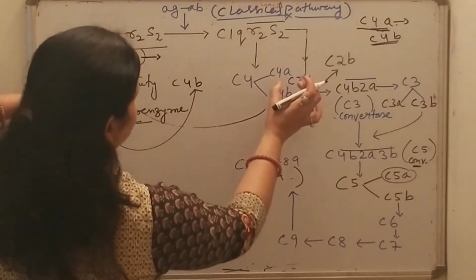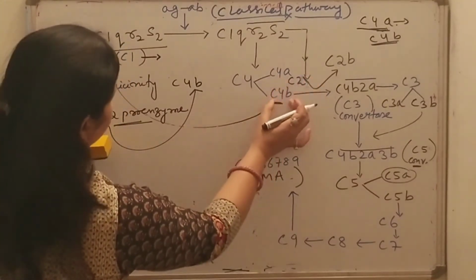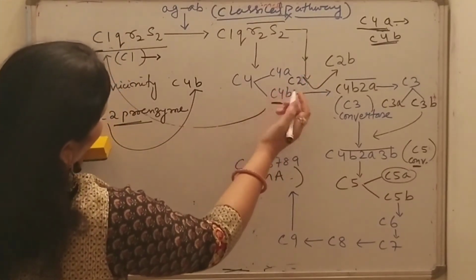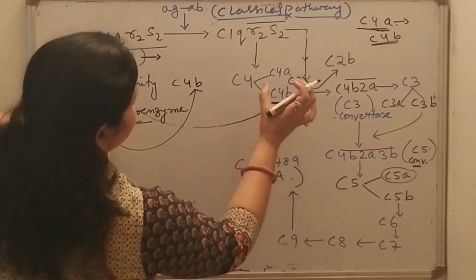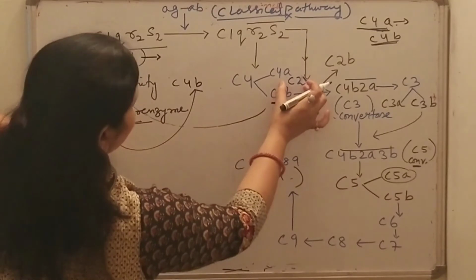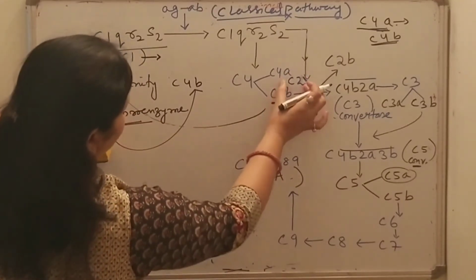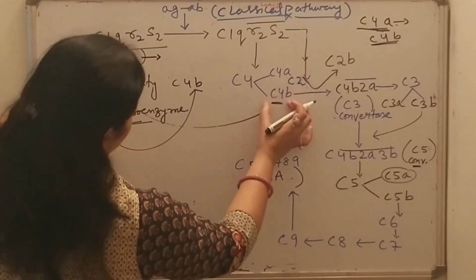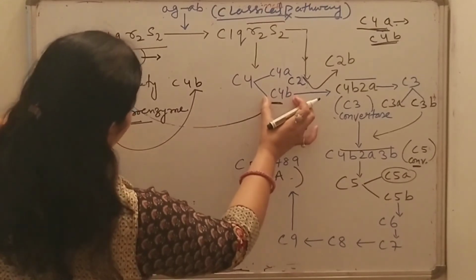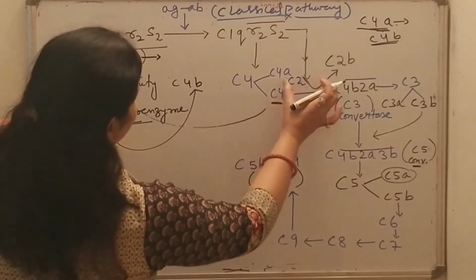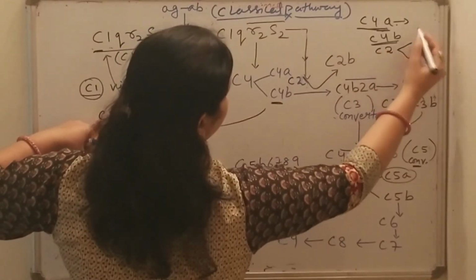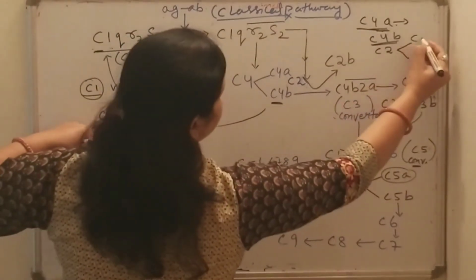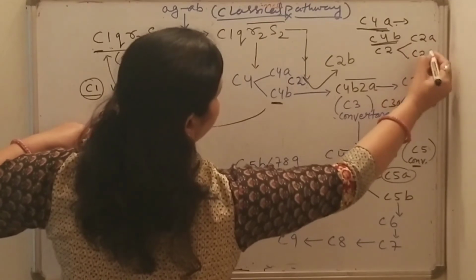Okay, so this C2 proenzyme now binds on the exposed site of the C4b peptide fragment, and then this C2 is cleaved. C2 will be cleaved into two peptide fragments, C2a and C2b.